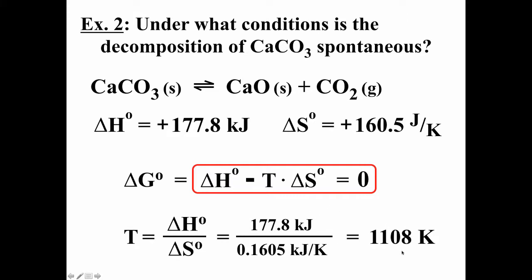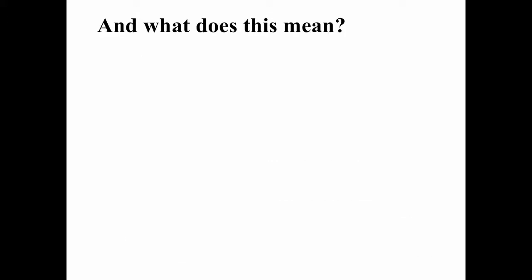And this gives us 1108 Kelvin, which of course is the same as 835 degrees Celsius. So at 835 degrees Celsius or so, the decomposition of calcium carbonate goes from spontaneous to not spontaneous, or not spontaneous to spontaneous, depending on whether the temperature is increasing or decreasing.